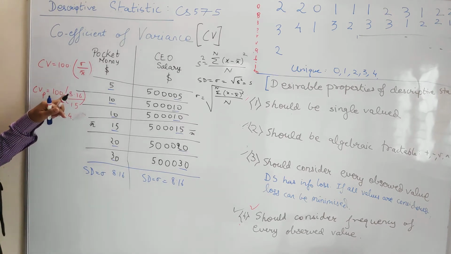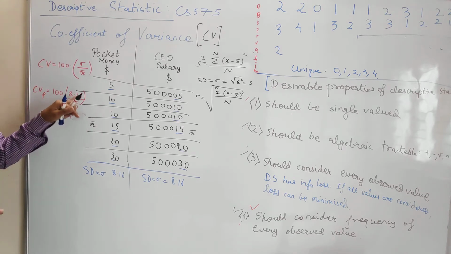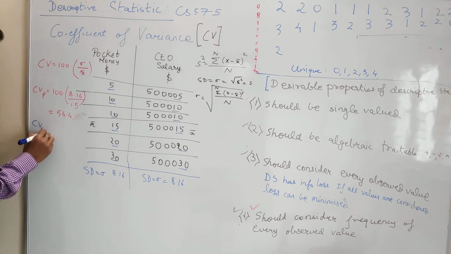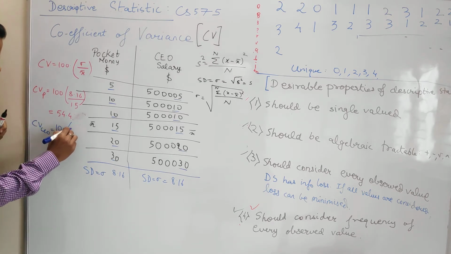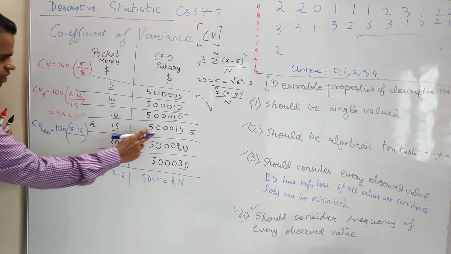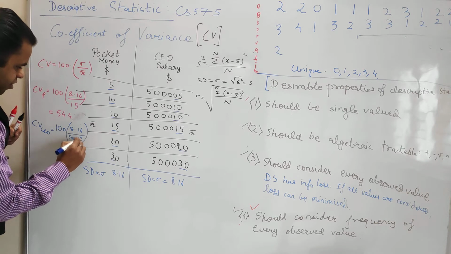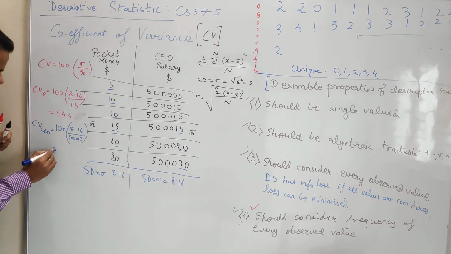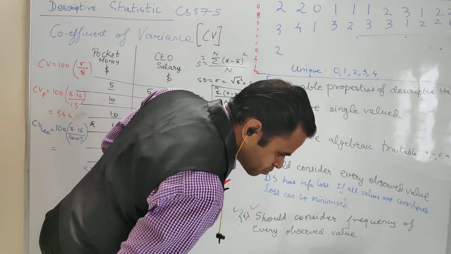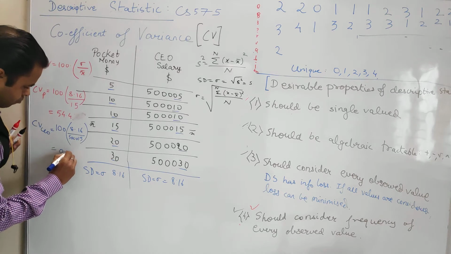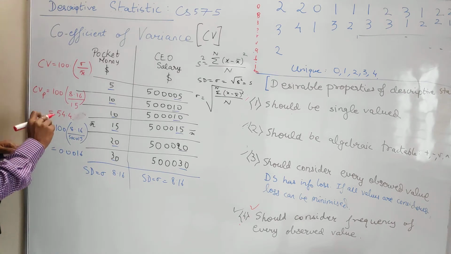On a rough calculation, 8 twos are 16 and 250. Obviously because it is not 16, this will increase. And in the case of CEO salary, the numerator comes out at 108.16. The mean here is 5 lakh 15, 5,000,015. Now you can see in this case, this value turns out to be 0.0016.